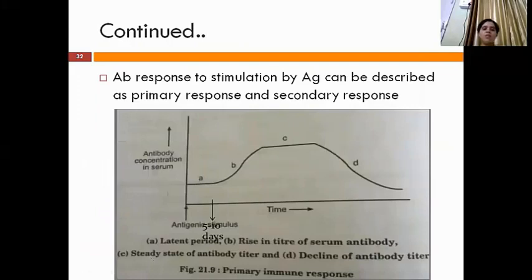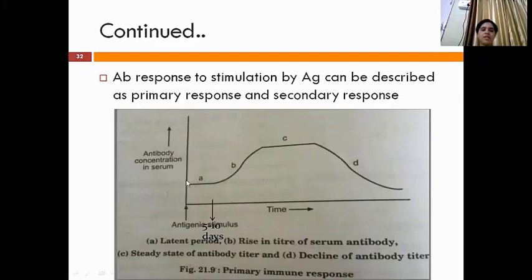So this is the normal response. Whenever you are given a vaccine, say for example, antigen is given here, you can see the antigenic stimulus. The antigen is given and you are calculating the amount of antibodies produced with respect to time. In the initial stage the number of antibodies will remain constant. After a particular period of time, say 5 to 10 days, this will go on increasing. Then again a stationary phase will occur, and finally a decline phase.